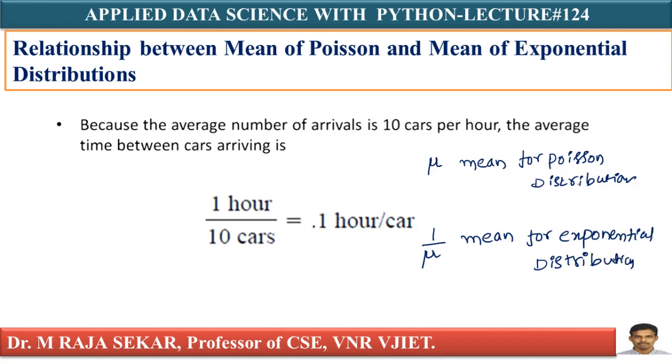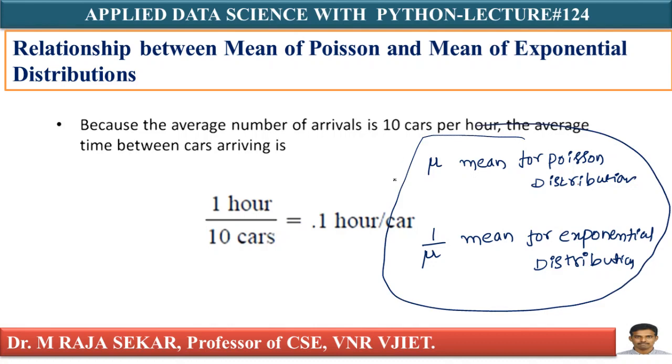Just understand this relation. That's why we used to say lambda equal to 1 by mu. That lambda is the mean for your exponential distribution, isn't it? Anyway, this is a golden point. What is mu? Mu is the mean for Poisson distribution. 1 by mu is the mean for exponential distribution.